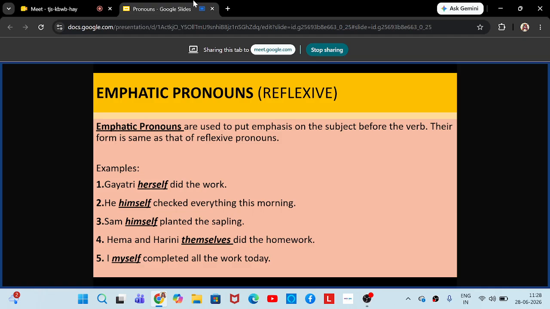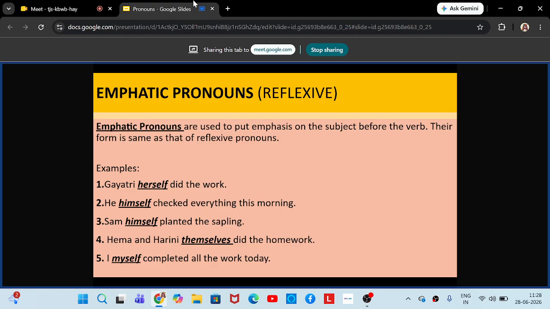Okay. Next is he himself checked everything this morning. So he had to check so many things this morning. No one was there to help him. So he himself checked everything this morning. So he is the subject, himself is the emphatic pronoun.